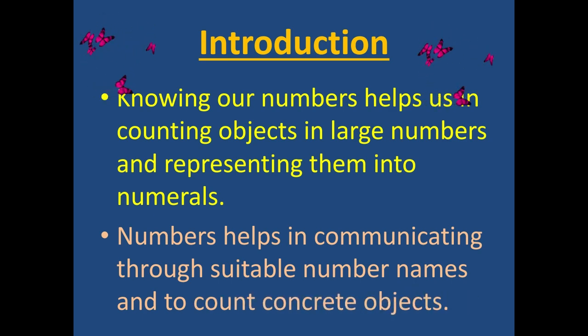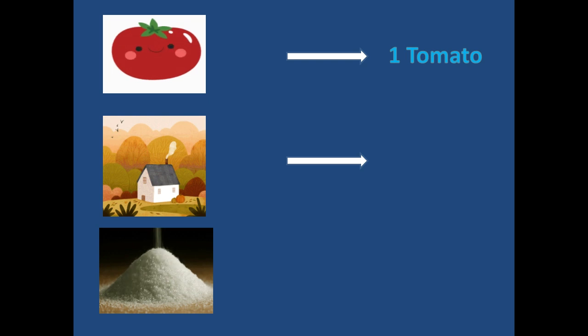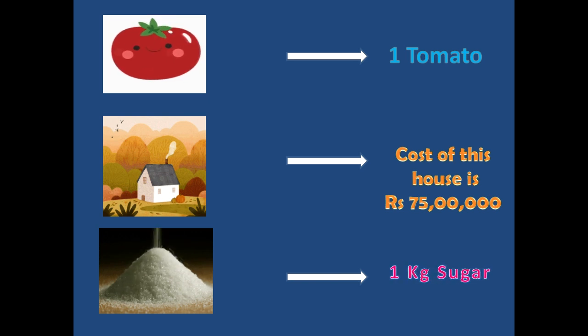For example, what can I say for this tomato? I can say that this is one tomato. What can I say for this house? I can say that the cost of this house is rupees 75 lakh. For the sugar, I can say this is 1 kg sugar. So what are all these? These are numbers.